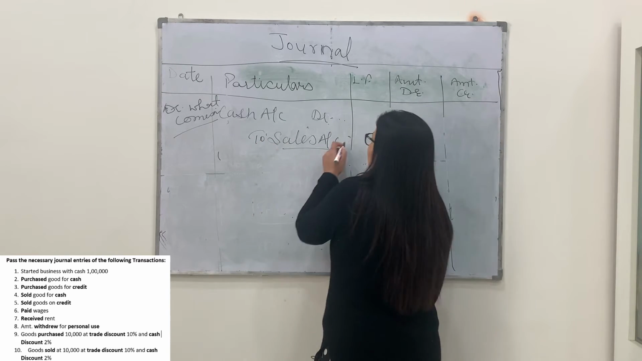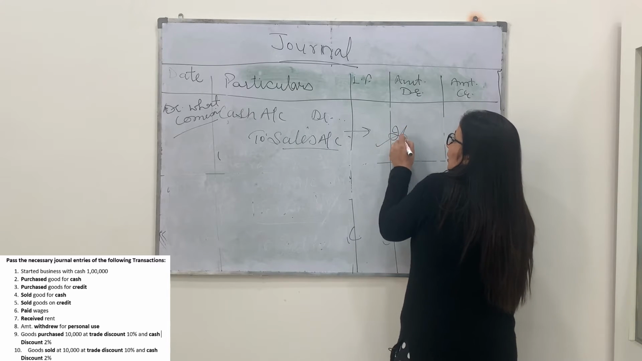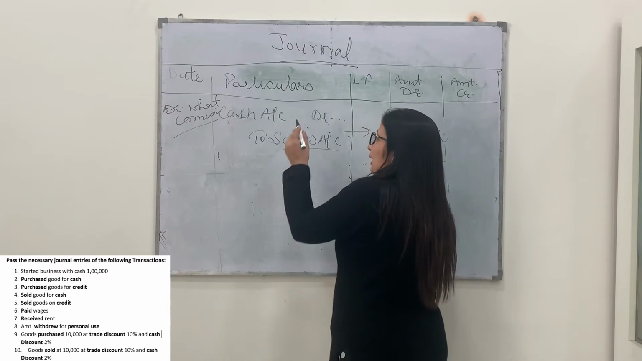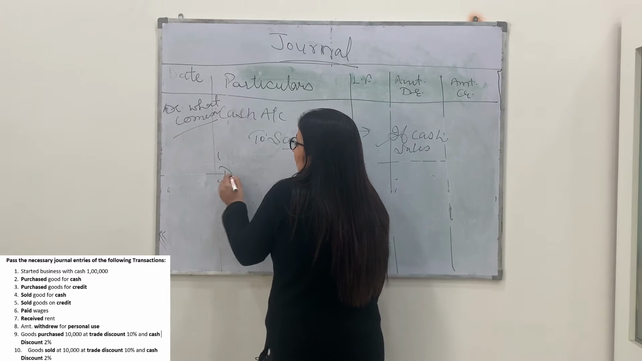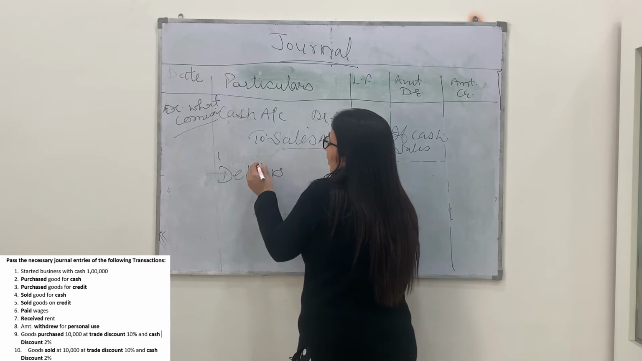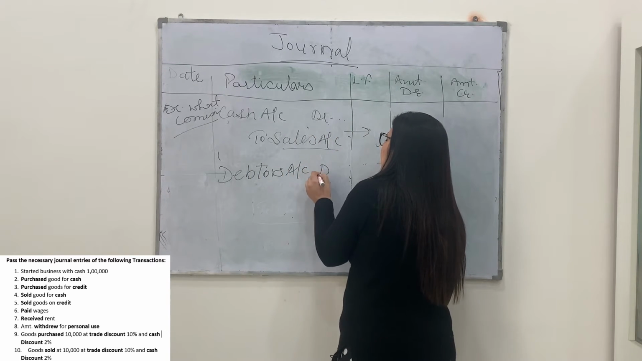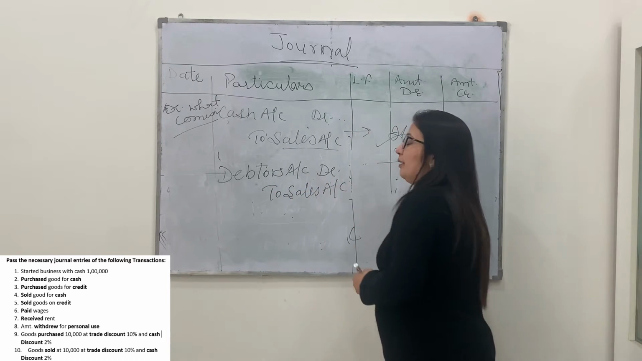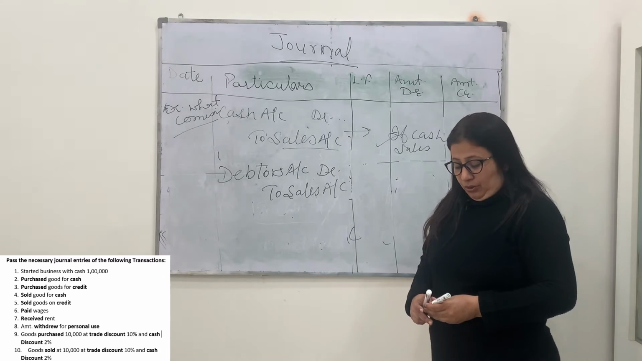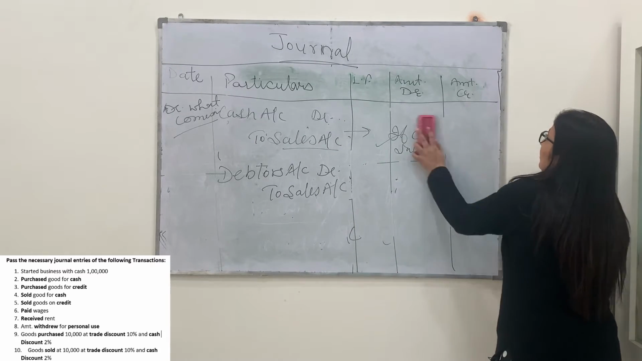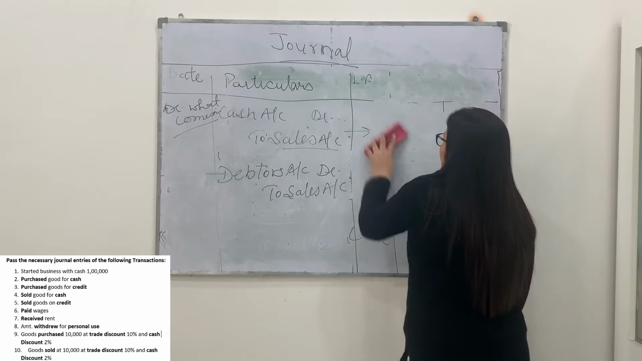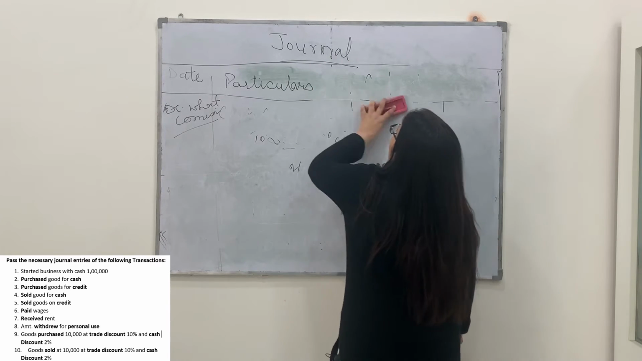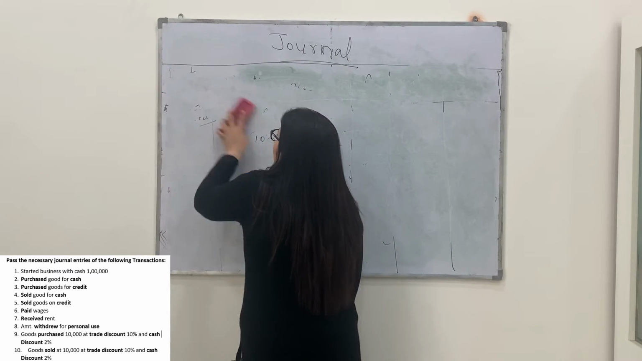Instead of cash sale, what is done? In case of cash sale, this entry is to be done. But when, instead of cash sale, credit sale is done, then it will become debtors account debit to sales account. In this way, the entry of the sales are to be done. Now I am not doing in the format. Quickly I am just explaining all the entries all together.